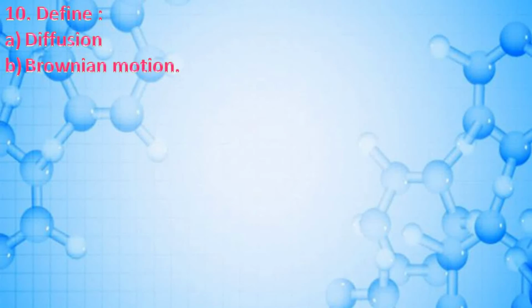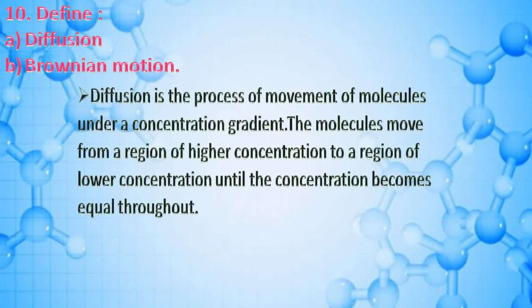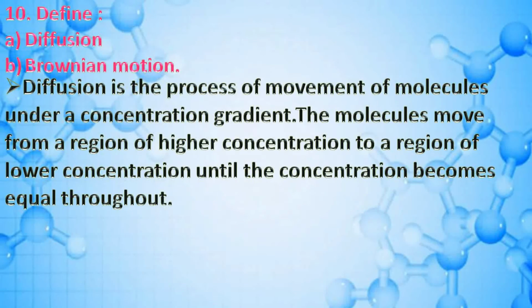Next question. Define diffusion, Brownian movement. Diffusion. Diffusion is the process of movement of molecules under a concentration gradient. The molecules move from a region of higher concentration to a region of lower concentration until the concentration becomes equal throughout.